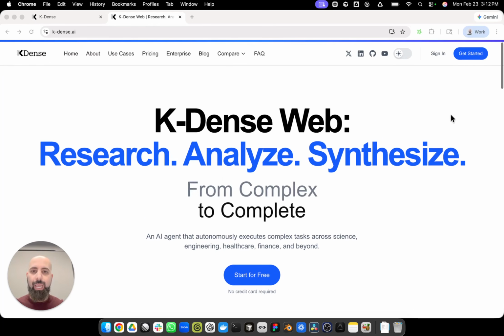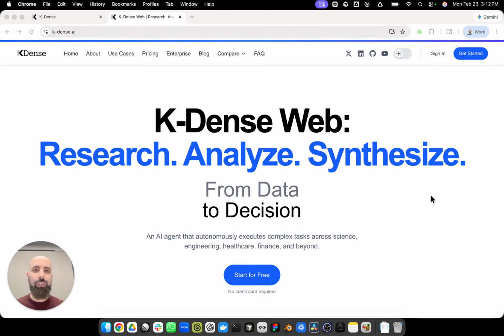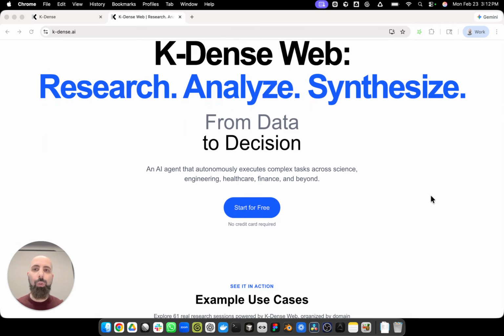Cadence Web is an end-to-end agentic system that's capable of researching, analyzing, and synthesizing information. So it can go all the way from idea to written report on very complex tasks and plans.